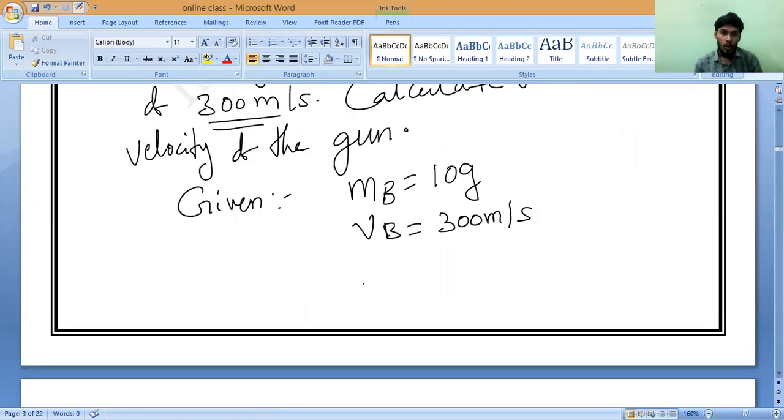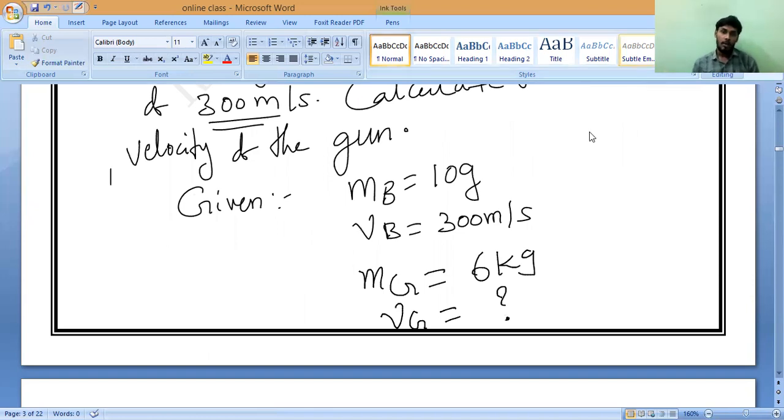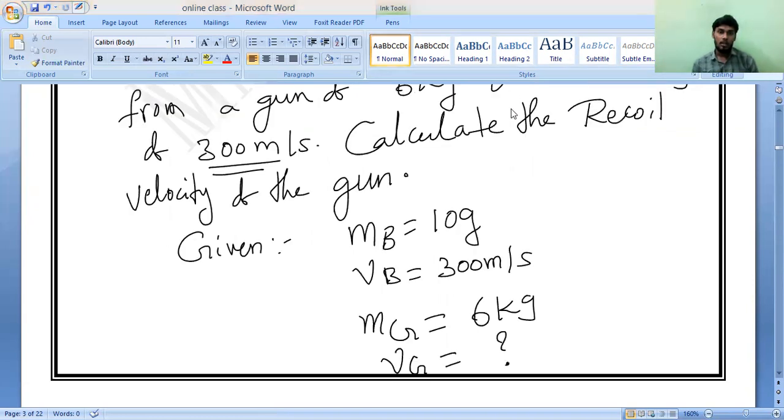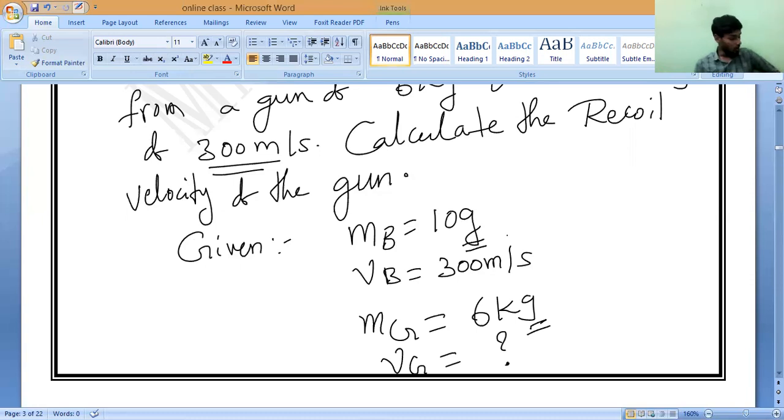Next, what is the mass of the gun? Mass of the gun is equals to 6 kilogram. And the recoil velocity of the gun, which we have to find. Is it yes or no? Is it possible to substitute directly? They have given 10 grams and here 6 kg. Kg and grams is there. Is it possible to substitute? No.